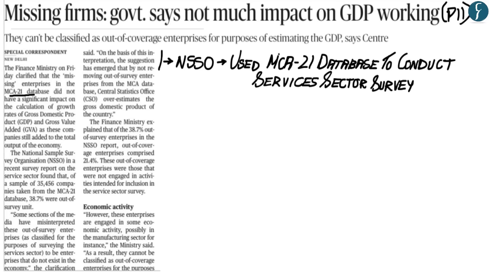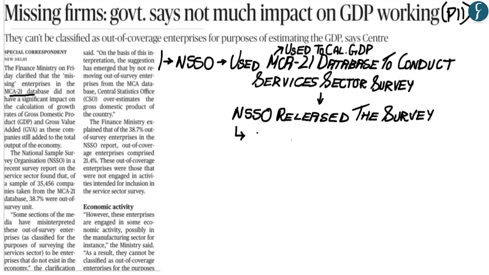Apart from this, you also need to understand that the MCA21 database is also used in the estimation of GDP. What happened recently is that NSSO released the survey that it had conducted for the services sector, in which it used the MCA21 database. What was found in this report is that 38% of the companies which had been surveyed by the NSSO were listed as being out of survey units.